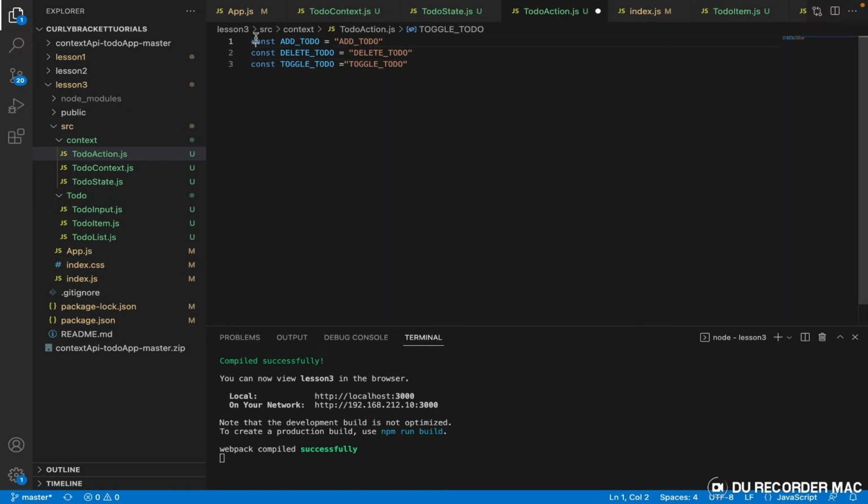But that's not enough, we have to export them. If not, we can't access them. So we need to export these variables so we can access them. Say export, and say export.